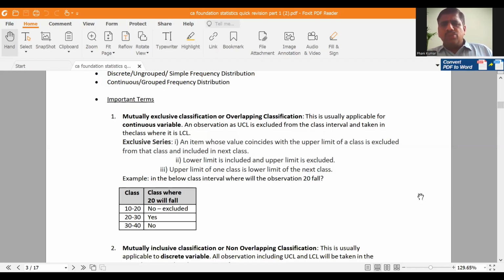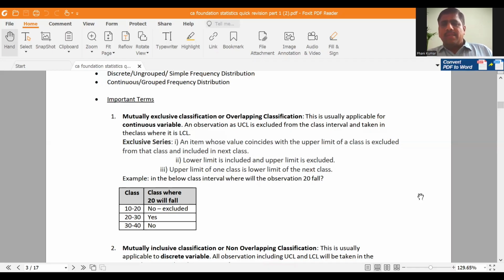This is usually applicable for continuous variable. Continuous variable, exclusive series. An observation whose value equals the UCL is excluded from the class interval and taken in the class where it is the LCL. Suppose 0 to 10 and 10 to 20 are there. The value 10 does not occur in the first class. That means the upper limit of the first class is excluded and is included in 10 to 20, the next class. Upper limit is excluded for exclusive series.